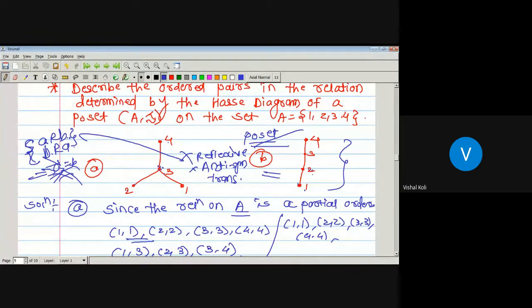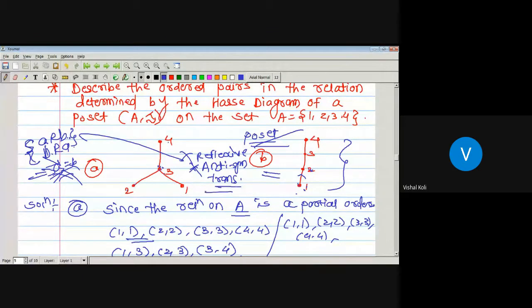Is 1 related to 2, and is 2 related to 1? No, because 2 will be at some higher level than the element 1. There is a joining from 1 to 2 and this 2 will be at some higher level than the element 1. So here there is no need to check the antisymmetric property. So this will obviously be true.